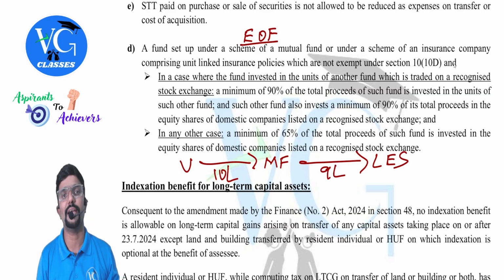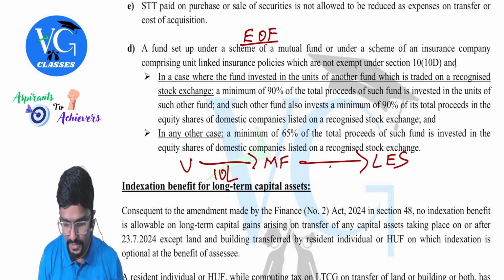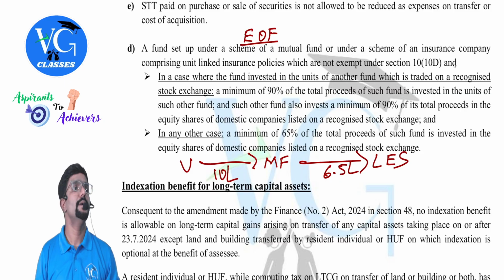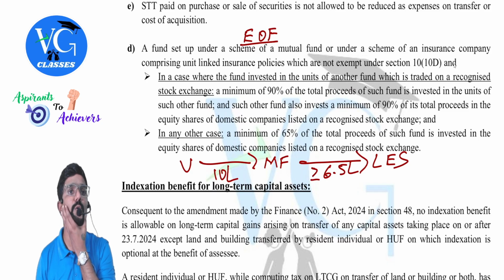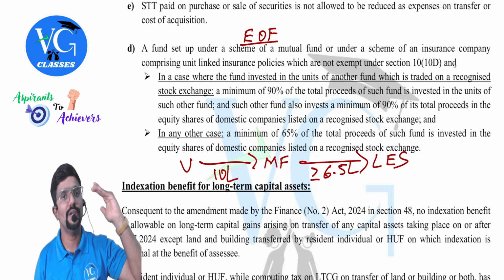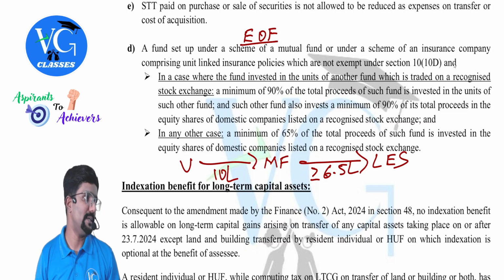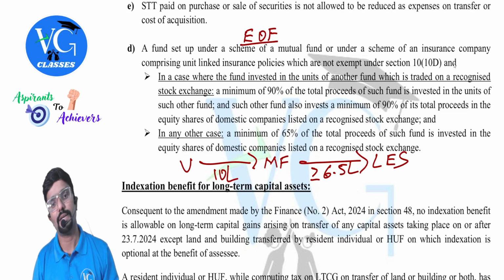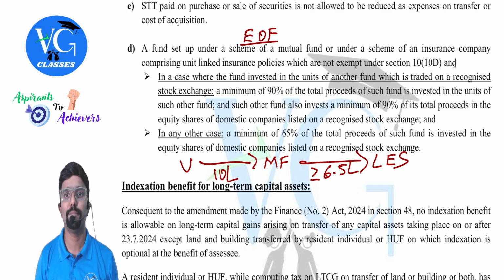Minimum, sorry, not 90%, 65%, 6.5 lakh. Minimum 6.5 lakh. Got it? Only then we call this an equity oriented fund. So fund to fund 90%, whereas Vikas to fund to straight away equity shares, it is 65%, guys.